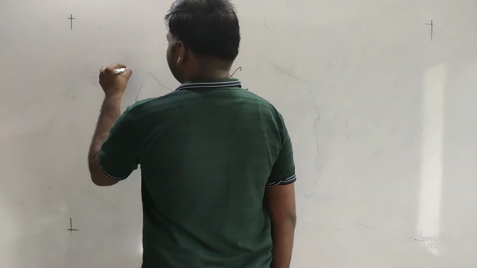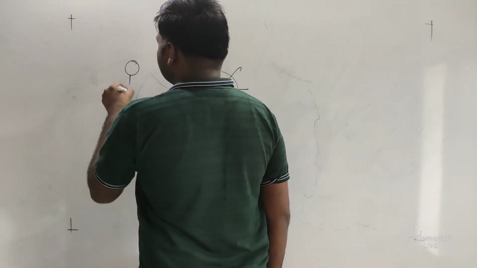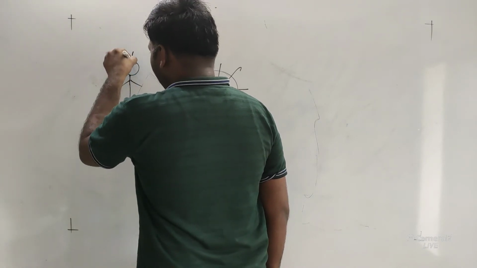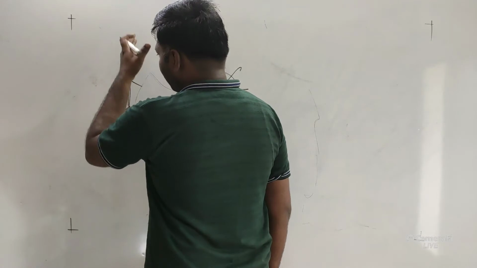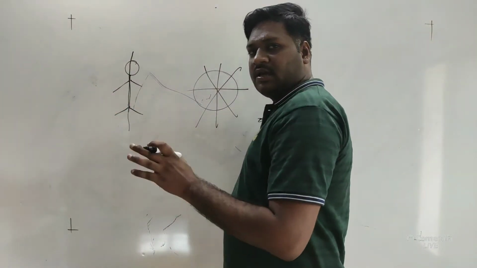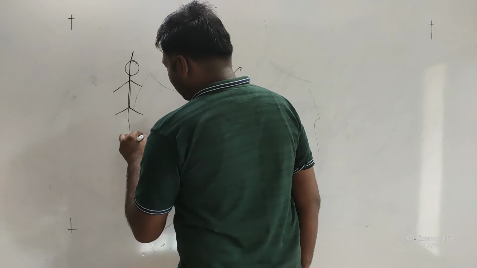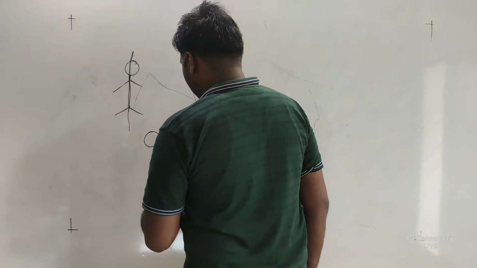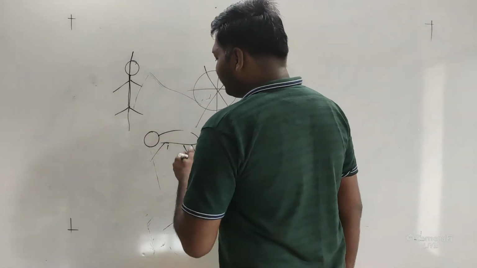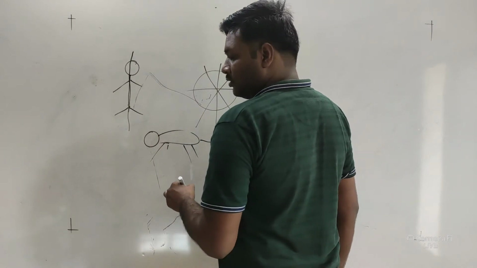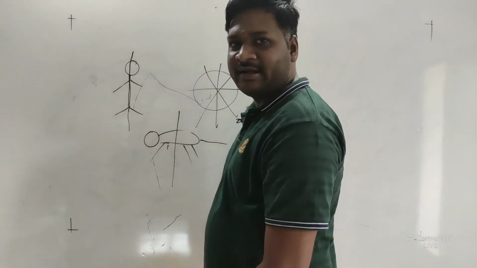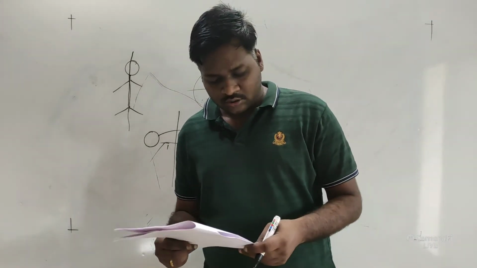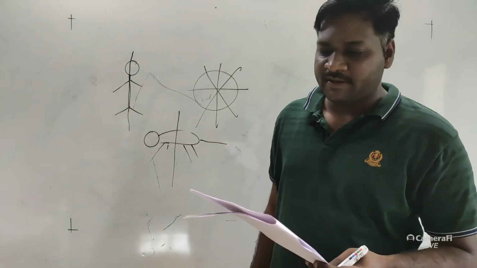Suppose this is a two-legged animal like humans. When we cut the body into two identical equal halves from top to bottom, the body will be divided equally. But in case of four-legged animals, when we try to cut it from top to bottom, like this, the body will not be divided into identical halves. So it is incorrect in respect to bilateral symmetry. Question number 133 has the correct option, option number B.